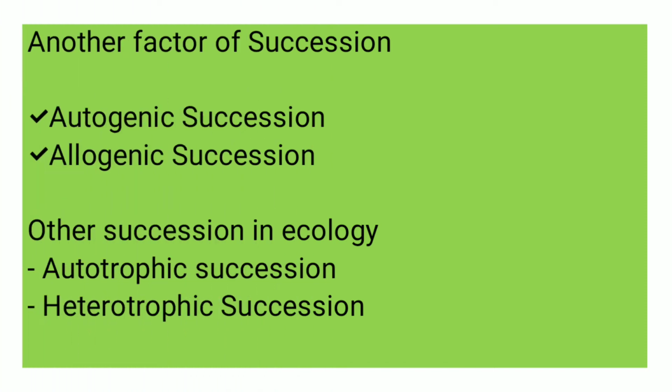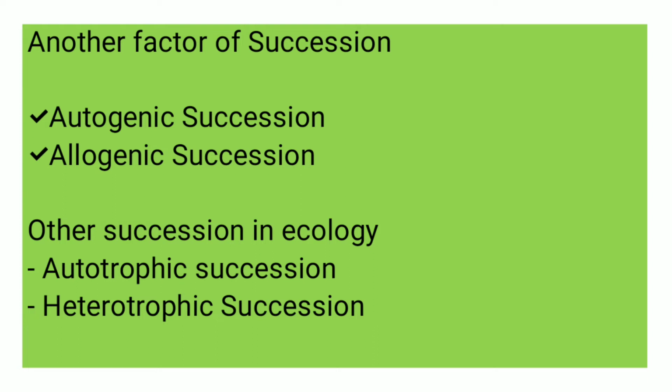Another factor of succession: autogenic succession and allogenic succession. Autogenic succession is a term used to describe the result from change brought by the organisms themselves.